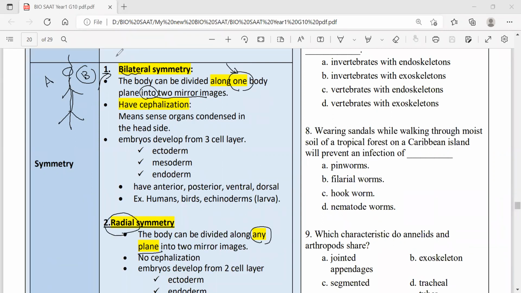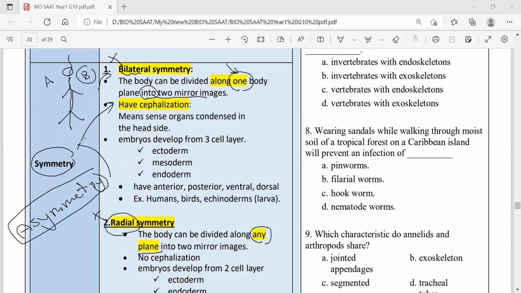But if the body cannot be divided any way, we call it asymmetry. So again, there is symmetry, either bilateral or radial, and there is asymmetry, which means the body cannot be divided, one way or any way, into two mirror images.